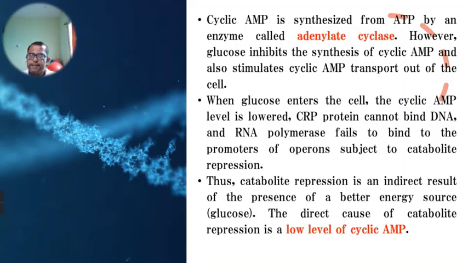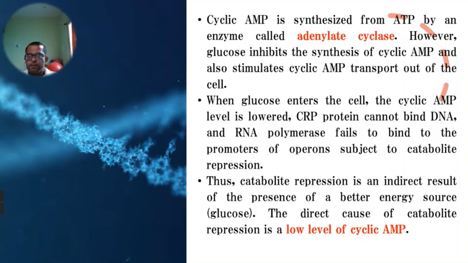enters the cell, the concentration of cyclic AMP is lower, and this protein, CRP protein, cannot bind to the DNA molecule. That results in inhibition of binding of this RNA polymerase enzyme to the promoter, which results in catabolite repression.